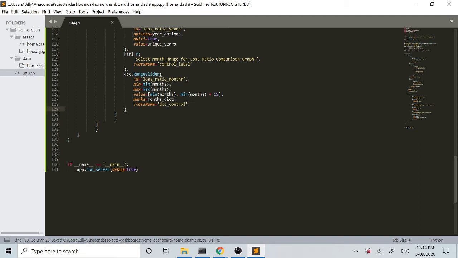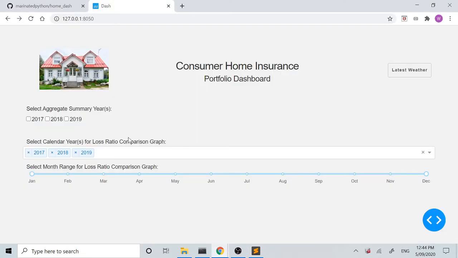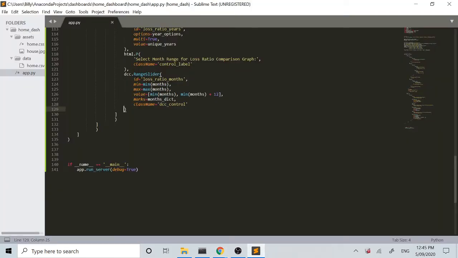So if we save our code there and we come back and have a look at what it's done, it's given us this slider here, and in the intro video again, it was allowing us to take ranges essentially. If you just wanted all 3 as it is now, all 3 years, and the annual loss ratio for each year, you could just have it from Jan to December. But if you say wanted it for all 3 years, but you only wanted to look at the corresponding loss ratio for each of those years for the June quarter, you could just go from April to June, and it's going to give you that range. So there we are there.